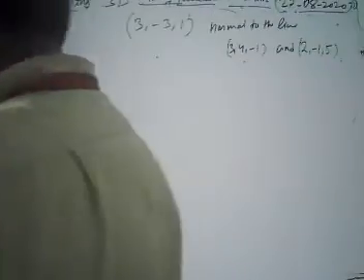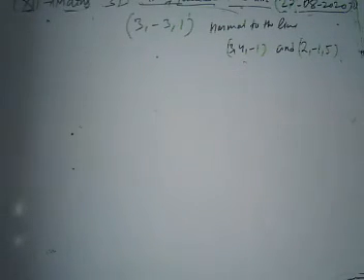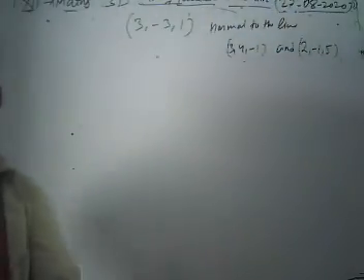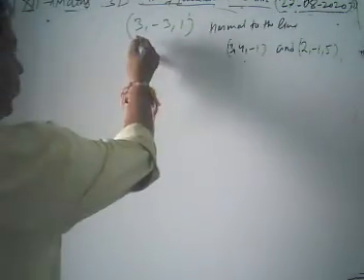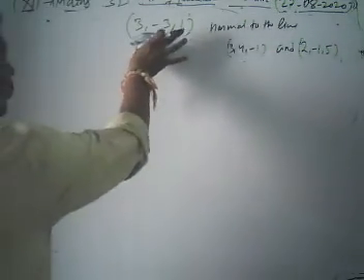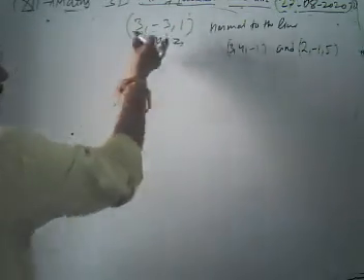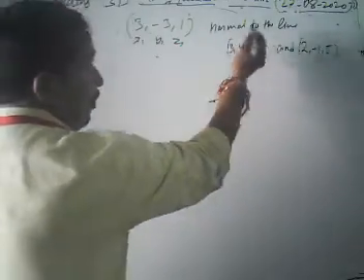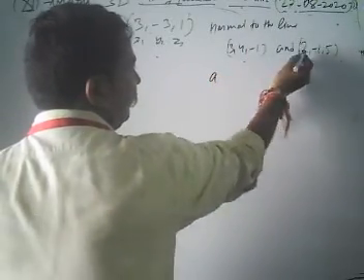Now look, we have to find the equation of plane which passes through the point 3, minus 3, 1 and is normal to the line joining the points 3, 4, minus 1 and 2, minus 1, 5. It's based on formula number 2. We take the point x1, y1, z1, and normal to the line means we have to find the direction ratios of this line.